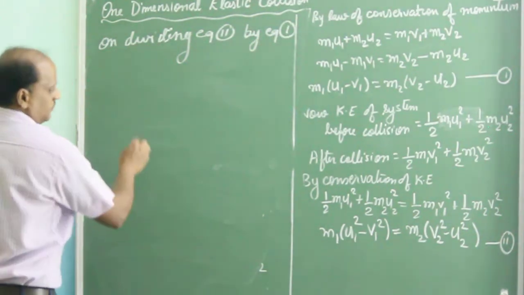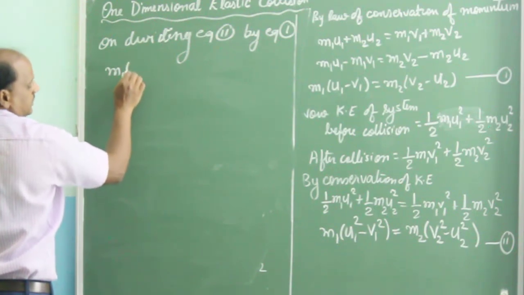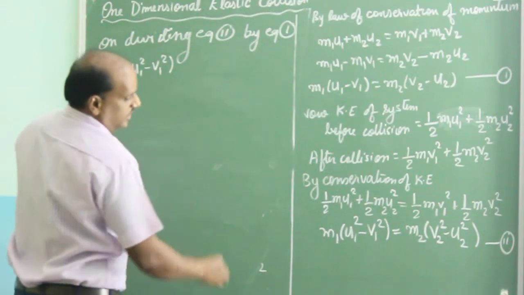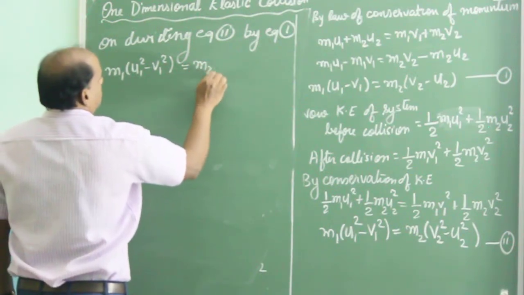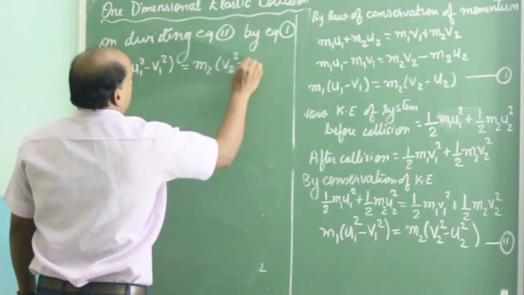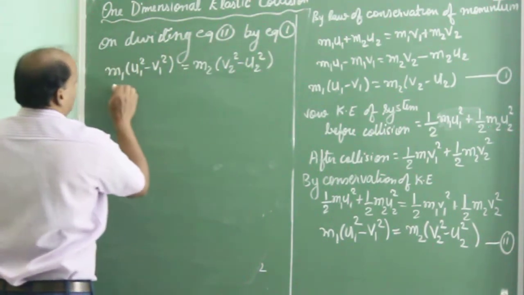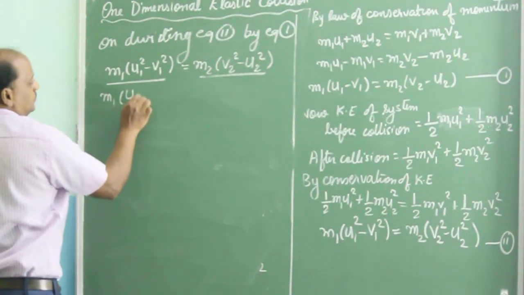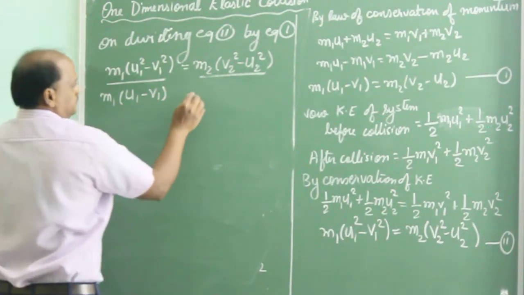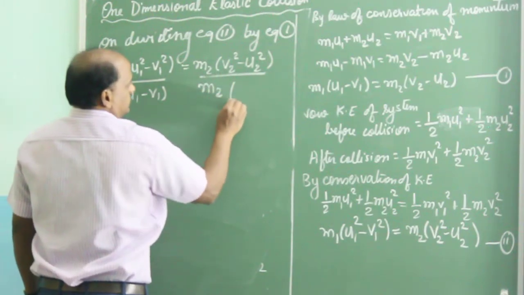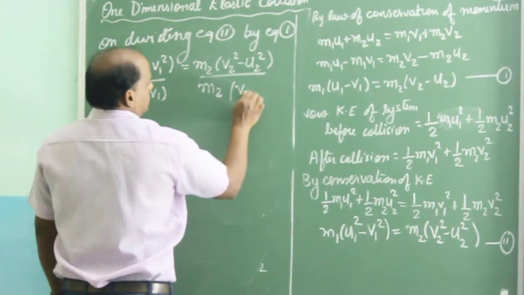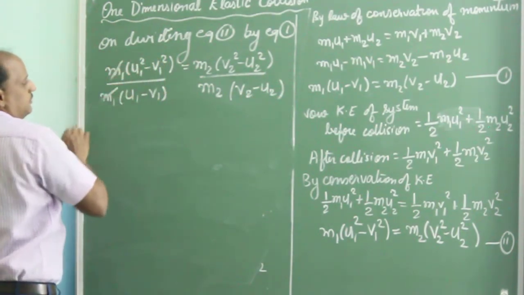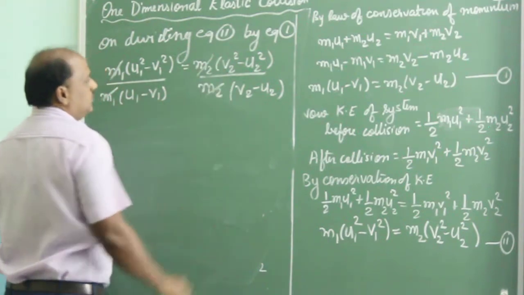So we get m1 (u1 square minus v1 square) upon m1 (u1 minus v1) equals m2 (v2 square minus u2 square) upon m2 (v2 minus u2). Okay, m1 and m1 will get cancelled, m2 and m2 will get cancelled.